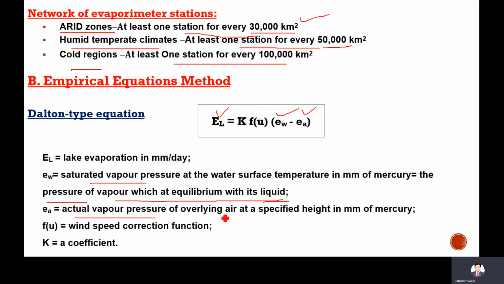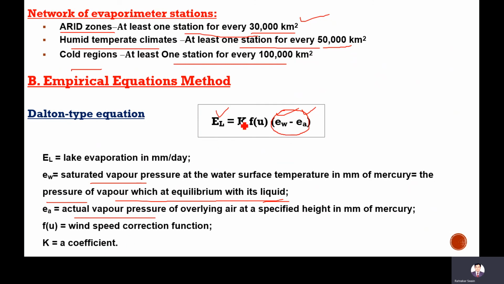Actual vapor pressure is the vapor pressure of the overlying air at a specified height, in mm, at a particular time. The overlying air means the atmosphere. That pressure difference is taken into consideration.